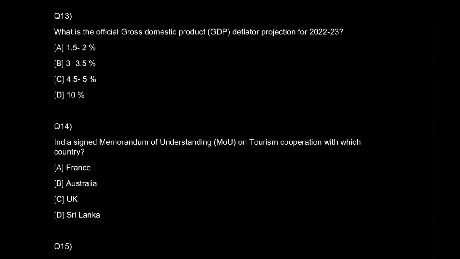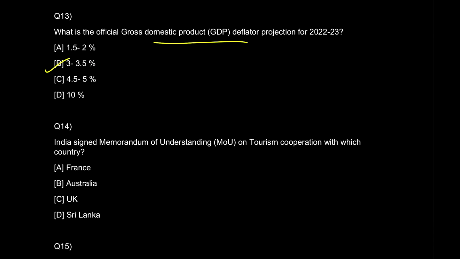For question number 13, let's see what is the official gross domestic product deflator, GDP deflator projection of 2022-2023. Now GDP deflator क्या होता है? Basically अगर मैं थोड़ा इकोनॉमिक्स अपना लगा दूं यहाँ पे, तो that is the difference between the nominal GDP and the real GDP. Nominal and real GDP क्या होता है ये आप सर्च कर सकते हो. Well, here the answer is a direct answer with no more explanations given. That is 3 to 3.5% जो लोगों ने सोचा है.